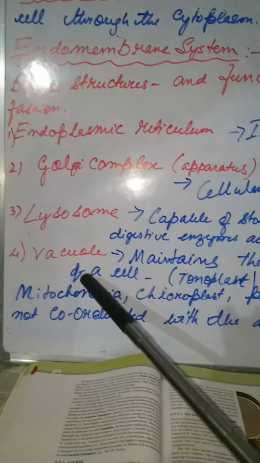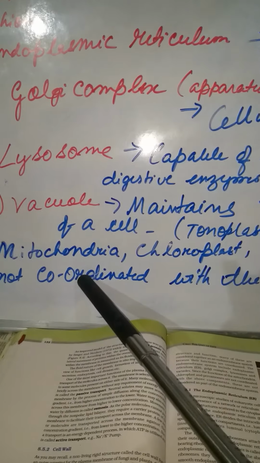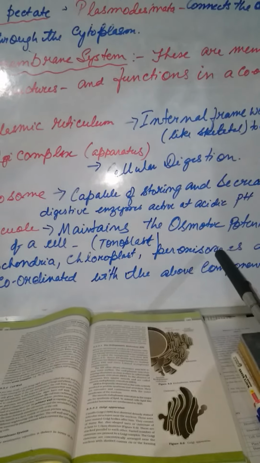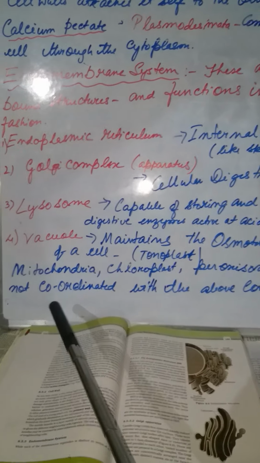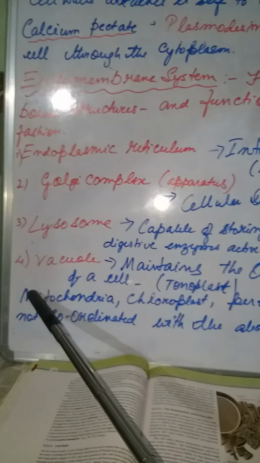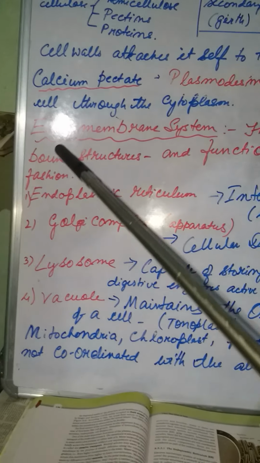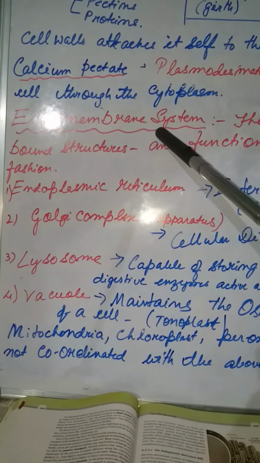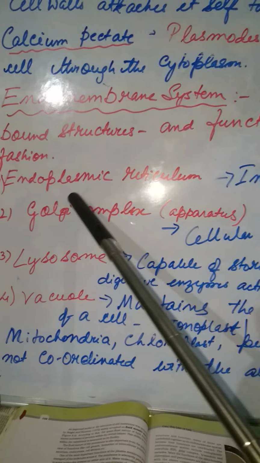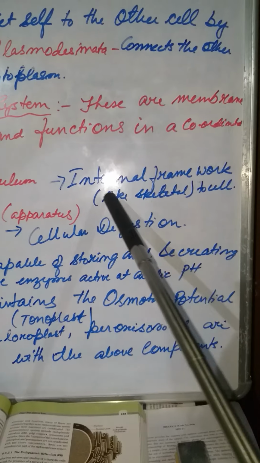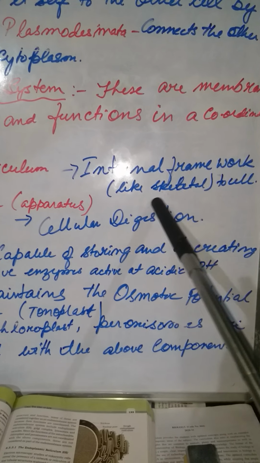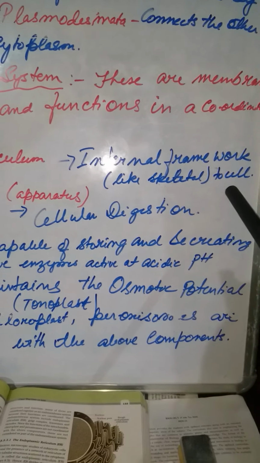Okay, these four. Now what is not included in the endomembrane? Mitochondria, chloroplast and peroxisomes. These three do not coordinate with the above components, so they are not included in the endomembrane system. Okay, now endoplasmic reticulum. What is it? It forms the internal framework, or you may call it a skeleton to the cell.